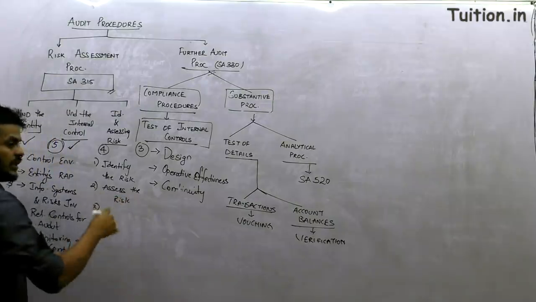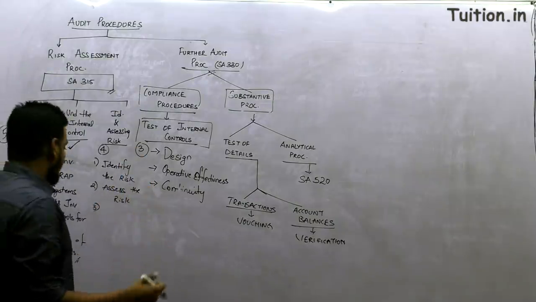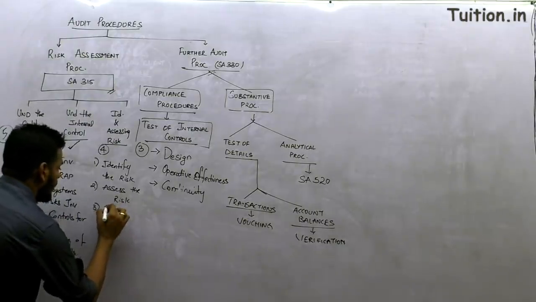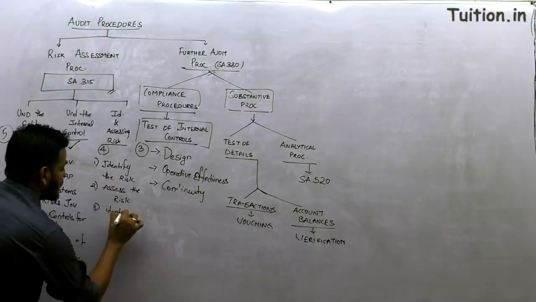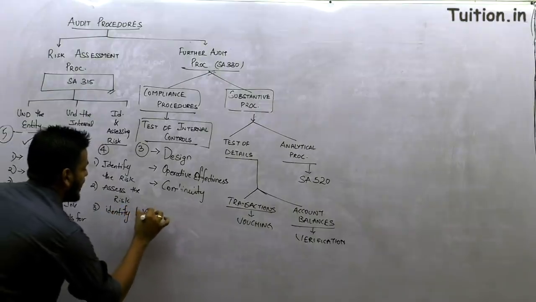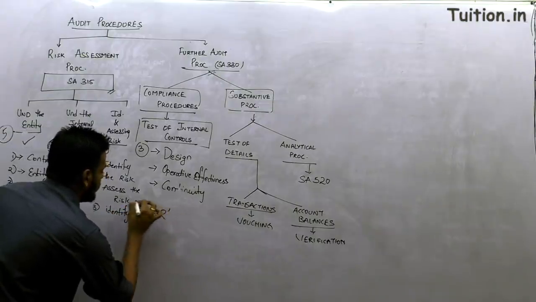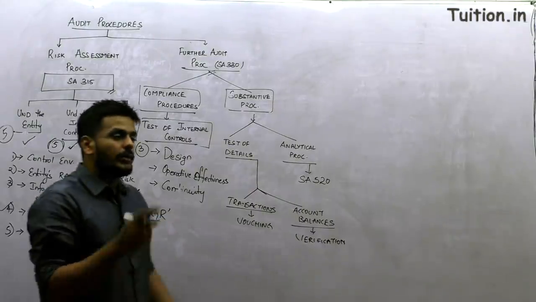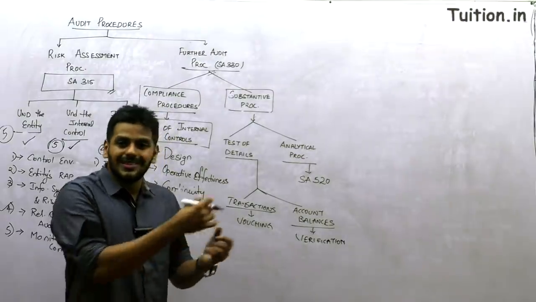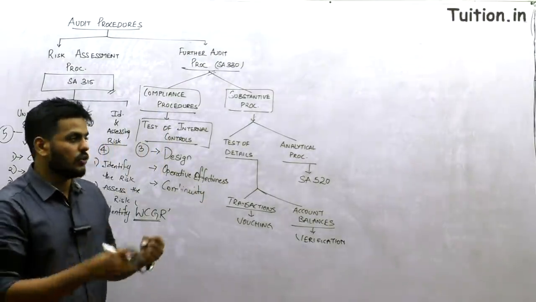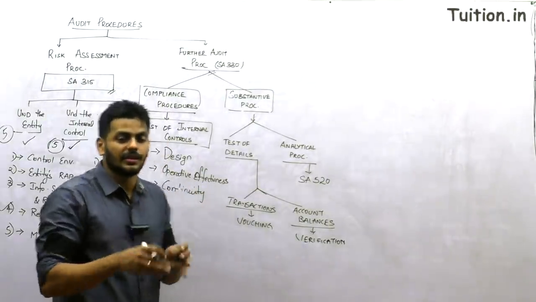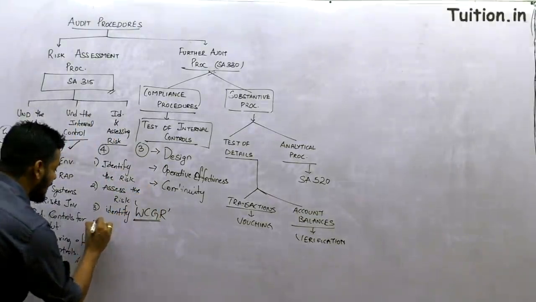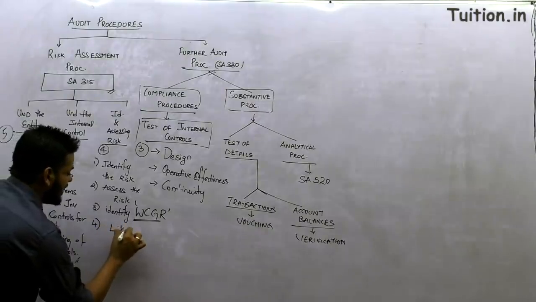Now, in step number 3, there is something called what can go wrong, WCGR. Identify what can go wrong, WCGRs. Like say in a transaction, you might end up making mistakes in various ways: you might mess up the date, the amount, or several other things. So identify all those items, what can go wrong, and most importantly, the likelihood.